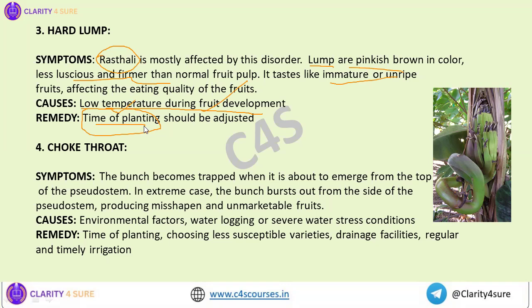Okay. Next physiological disorder of banana is your choke throat. So in case of choke throat, what happens is that the bunches fail to emerge from the top of the pseudostem. That is, the bunches become trapped and it becomes difficult for the bunch to come out of the top of the pseudostem. Okay, so in extreme cases, what happens? The bunch bursts out from the side of the pseudostem, as you can see in this picture, right?